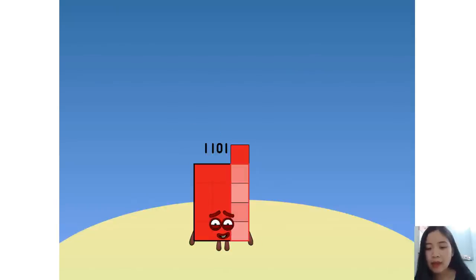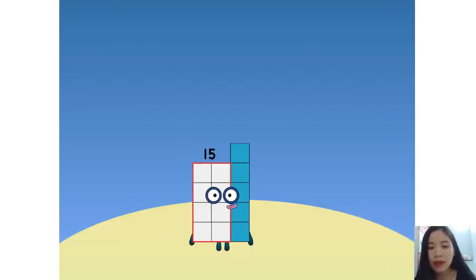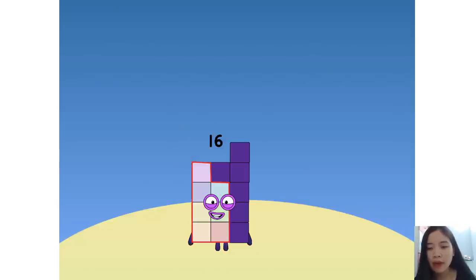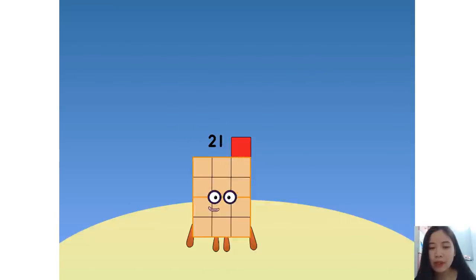Yeah! 8 4s. A 32. Double, double, double, double, double dance. 9 4s. A 36. Woo! Big, big square. Made of squares. Up the stairs. 10 4s. A 40. Great big rectangle.